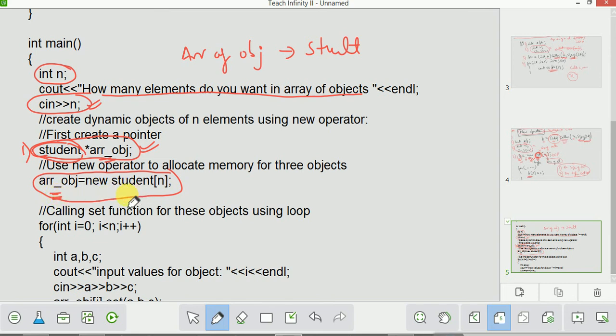I will create a new student array. I am not writing int here, I am writing student and n, where the number of elements will be input by the user. This is how you will dynamically allocate using the new operator.